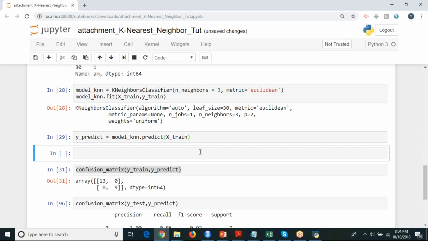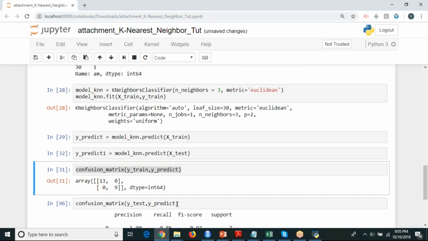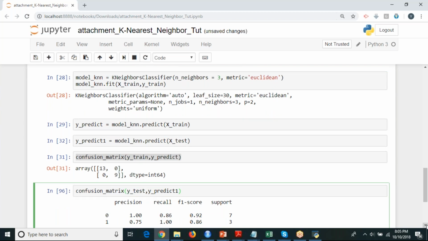And then I'm going to add x underscore test. And here I'm going to put it as y underscore predict 1. That's it. So here, instead of passing it as y underscore train, I'm going to pass it as y underscore test, and here y underscore predict 1. Now you are testing it on these 10 records, whatever we have created as a test data set. So I'm checking the accuracy of my final model.